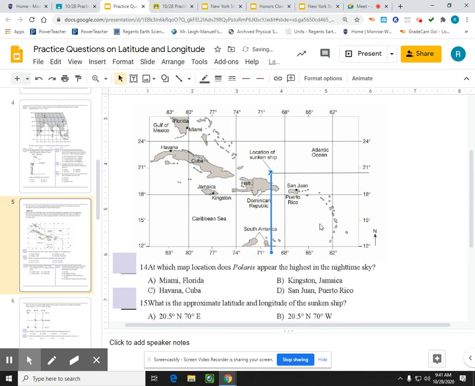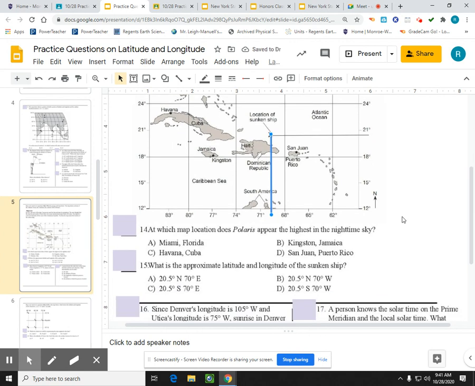And I can see about where those 2 numbers are. So of all the choices, first I know it's in the northern hemisphere, so it can't be C and D. And it looks to be about 20.5 degrees north, but we're in the western hemisphere. So we see the numbers are increasing away from the prime meridian, so it would have to be letter B.